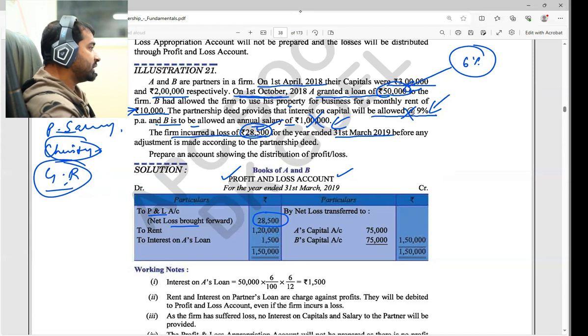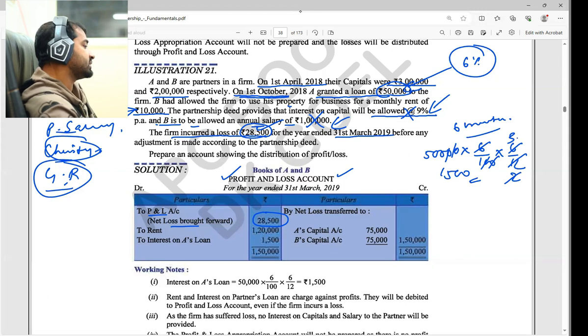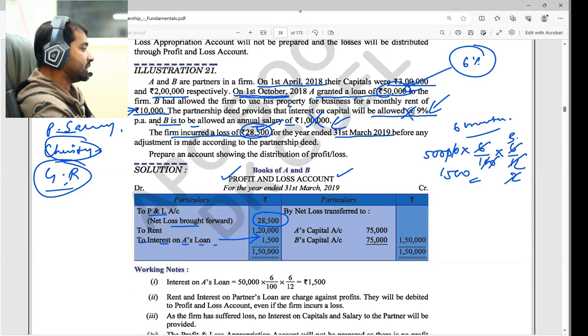The date is also mentioned when the loan was granted: 1st October to 31st March is 6 months. So 50,000 into 6% into 6 by 12. Cancelling, 3 fives are 15, so 1,500 rupees. Now the interest on loan for A is 1,500. I hope this part is clear, right?